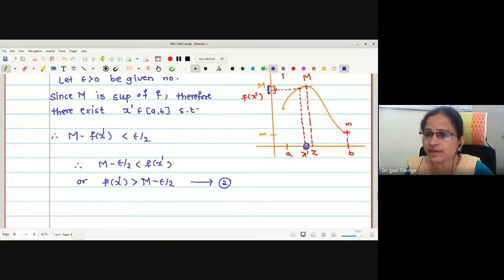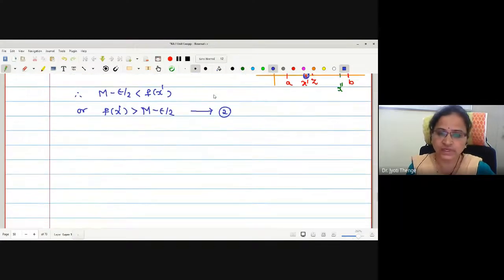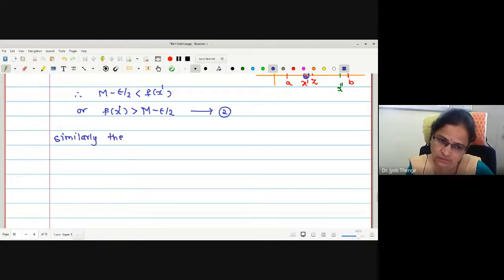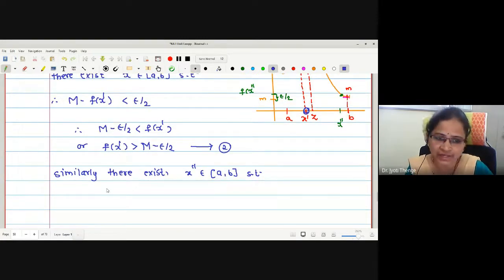Similar line, can we find another number, say x double dash, where the difference between f(x'') and m is again less than epsilon by 2? Similarly, there exists x'' in the closed interval [a, b] such that, what can I write here? f(x'') minus m, or m minus f(x''), which will be the correct one?